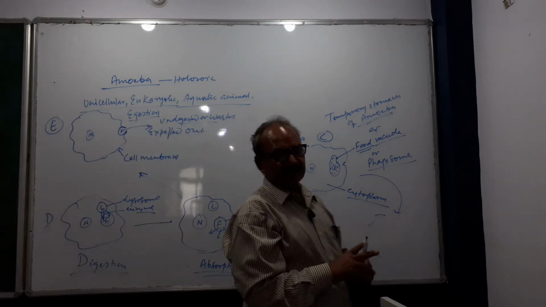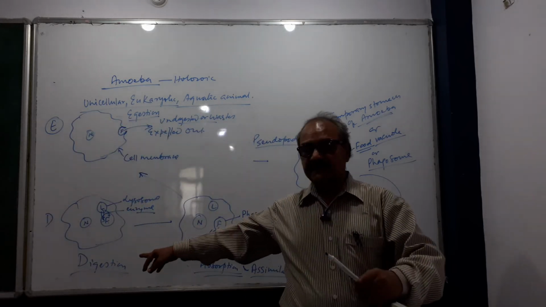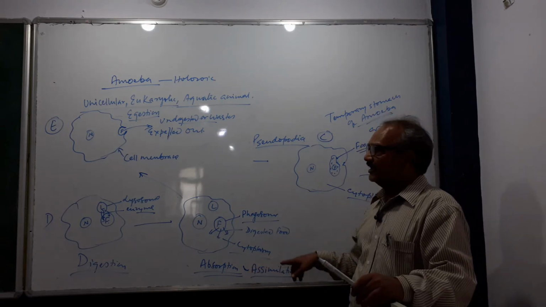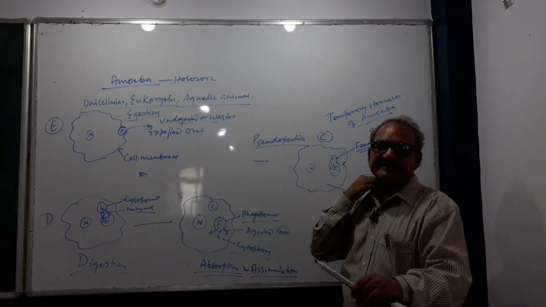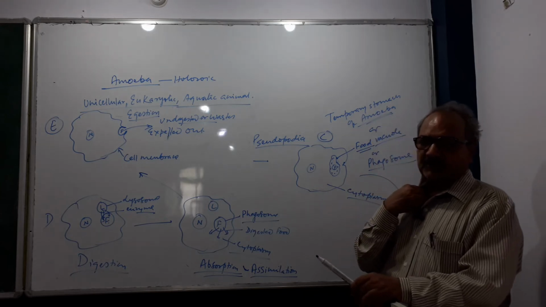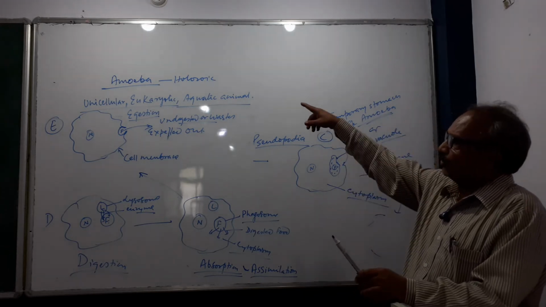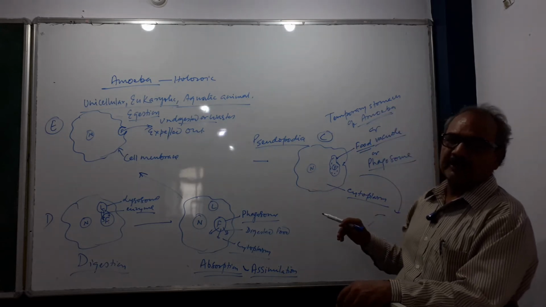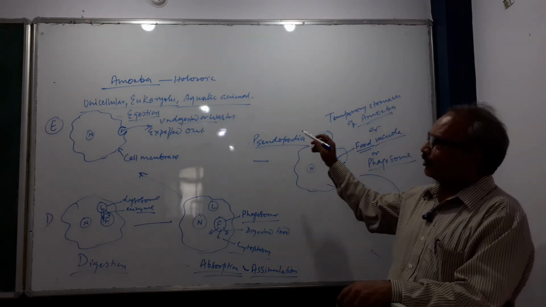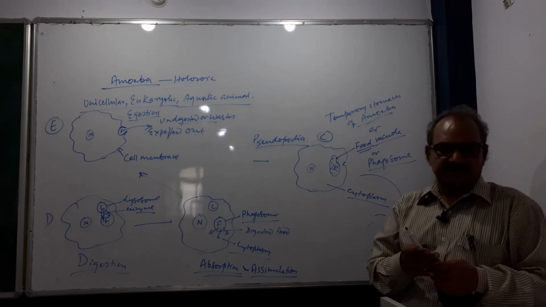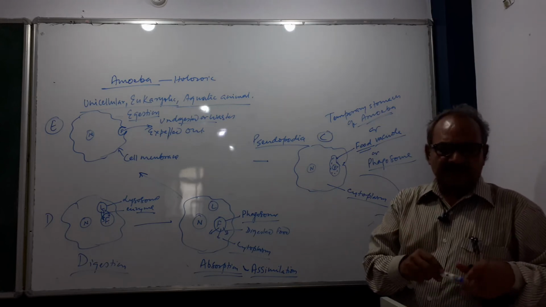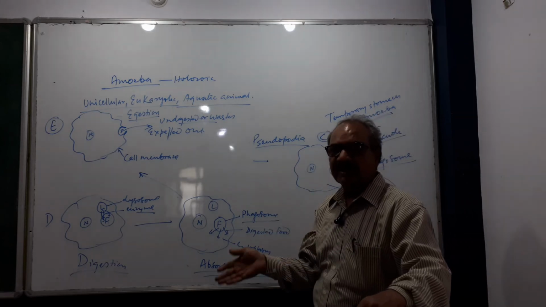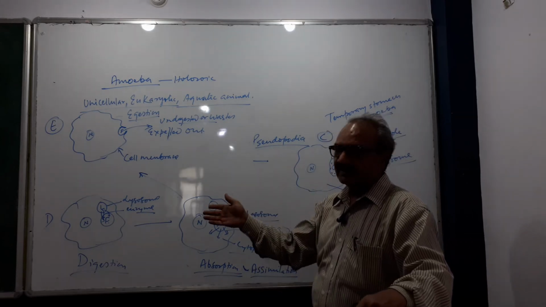First, ingestion takes place. Second, digestion. Third, absorption and assimilation. And fifth, egestion. There are five processes in the holozoic mode of nutrition, and they also take place in the unicellular eukaryotic amoeba. That is the mode of nutrition in amoeba. This question is asked frequently: describe the mode of nutrition in amoeba with the help of a suitable diagram.